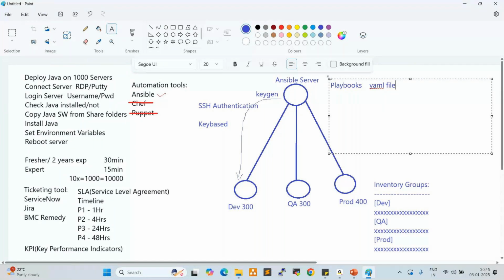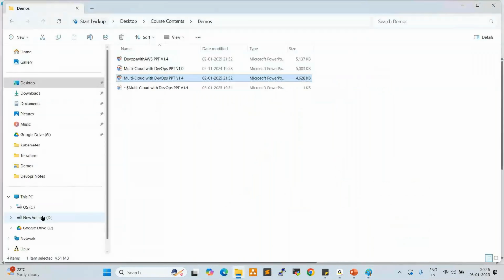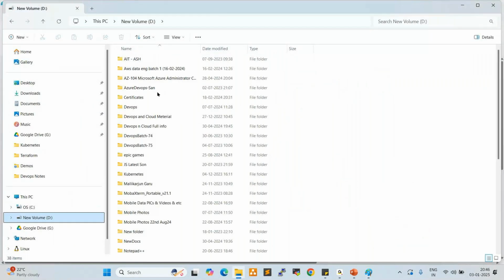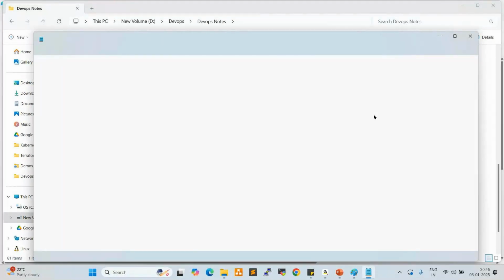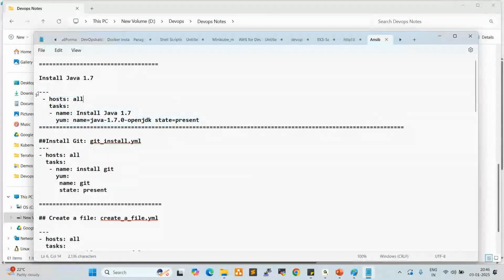Fine. So for this YAML script to deploy the Java, what is the script we use? I'll show you now. To deploy the Java, we use this script. This is the simple playbook, which is the YAML script. See here. This is the script we use to deploy the Java, right?